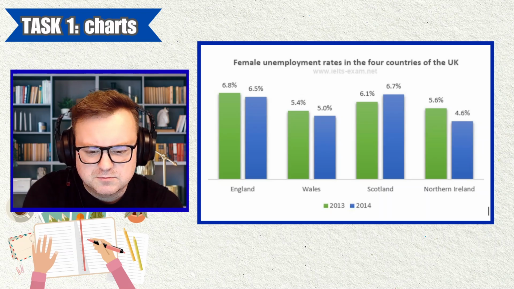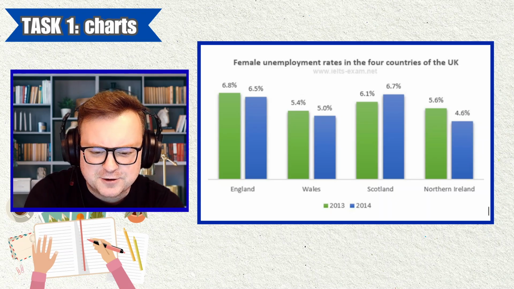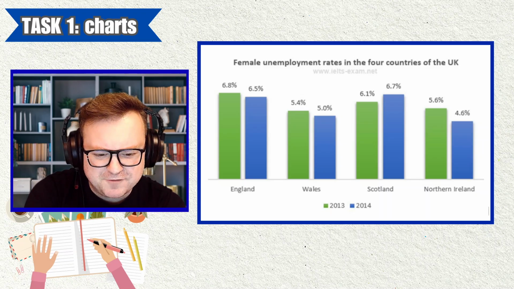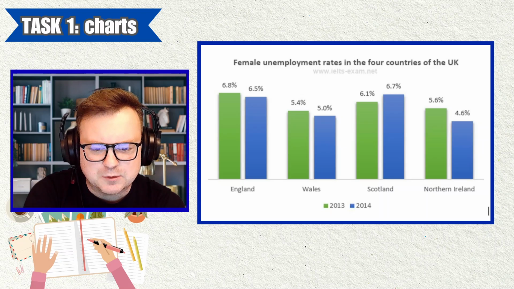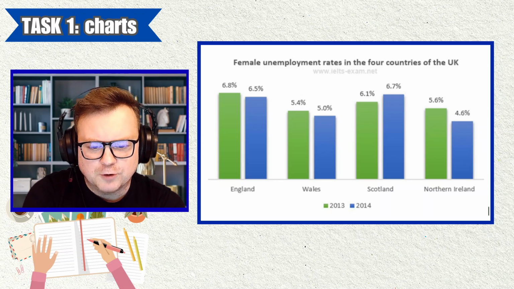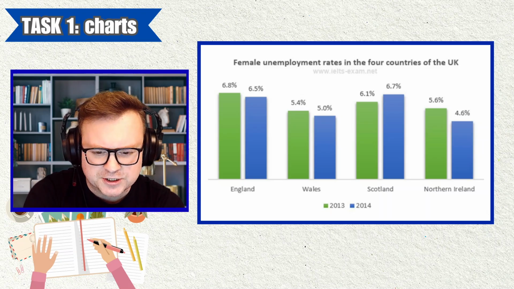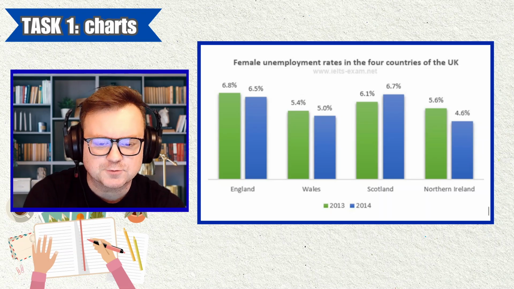You could have one key feature about stats in 2013, another in 2014, but I definitely think that Northern Ireland drop is worth mentioning, and definitely 100% the fact that Scotland saw a rise in female unemployment while the rest of the UK saw a decrease. That's an interesting feature that should probably be talked about.